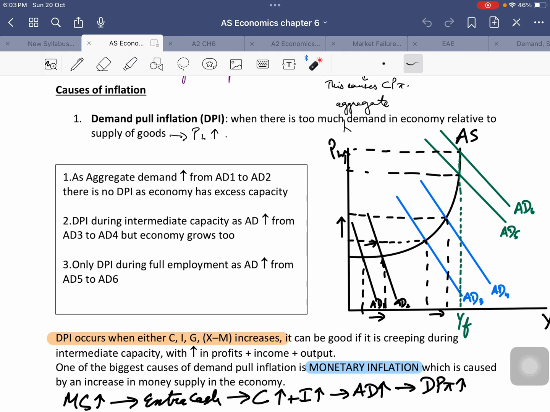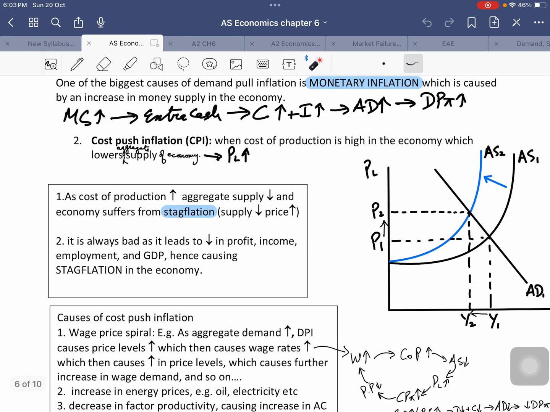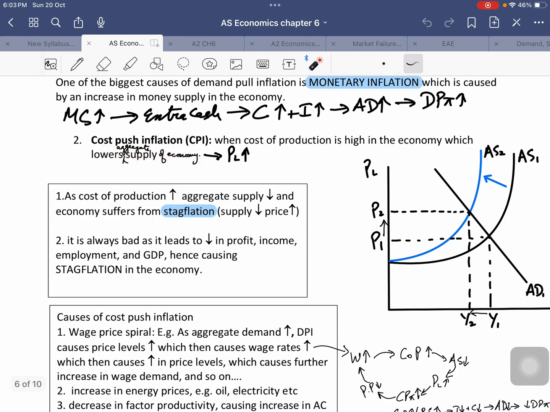So creeping demand pull inflation can actually be considered very good for the country, right? And we'll talk about this in our next lesson as well, when we discuss the consequences of inflation. But I think this is a sort of a good summary for when is demand pull inflation good, and obviously cost push inflation is always bad, because that leads to stagflation.